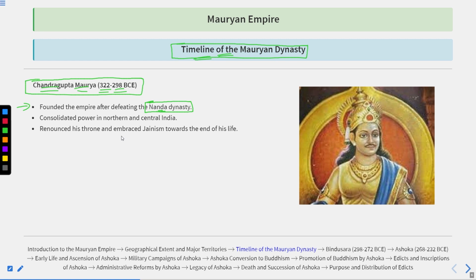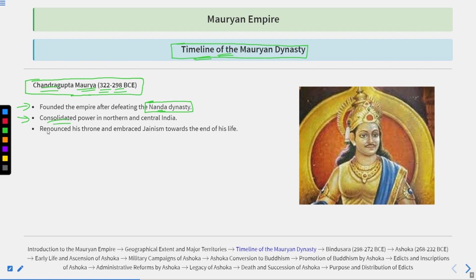Chandragupta Maurya, with the help of Chanakya, defeated Dhananand. After defeating and killing Dhananand, they established a new dynasty called the Mauryan dynasty. Got it? So that's how the Mauryan dynasty got founded.